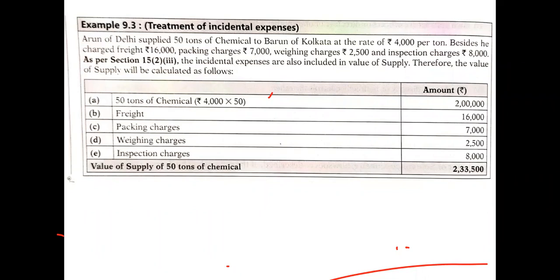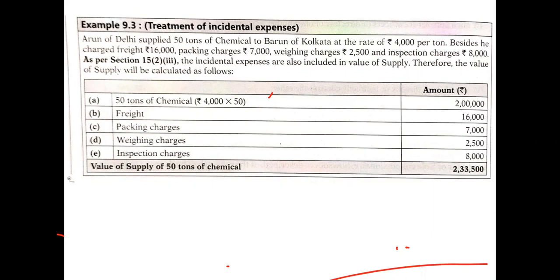As per section 15 subsection 2, rule number 3, the incidental expenses are also included in the value of supply. The other kind of incidental expenses for the contingencies, for the uncertain events, those are also included in this. Therefore, the value of supply will be calculated as follows. So how do we calculate the value of supply?